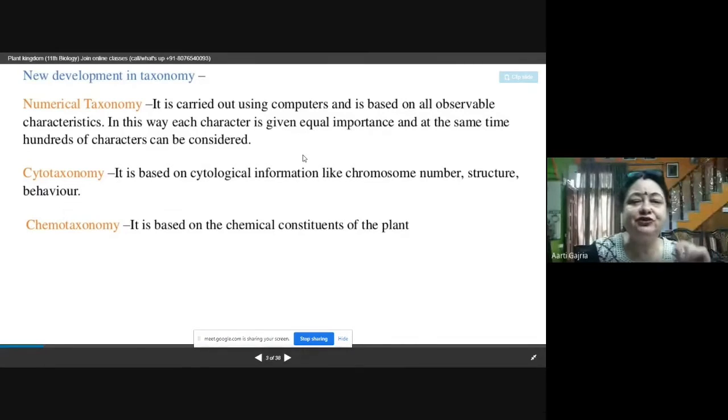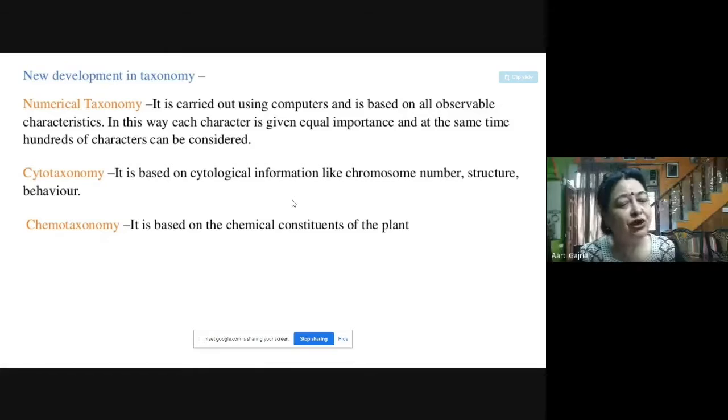So this is numerical taxonomy, a new development in the field of taxonomy. Then there is cytotaxonomy. This also came later on because this depends on the cytological information. What is cytological information? The information about the cells. The information about cell is called cytological information. For example, how many chromosomes are present, what is the structure of the chromosome, what is the behavior of the nucleus. So all these cytological informations have been incorporated into a new base of taxonomy, that is cytotaxonomy.